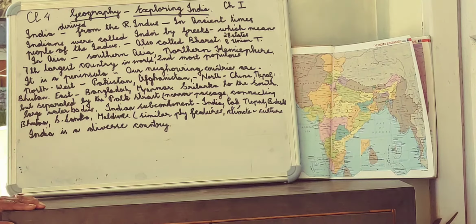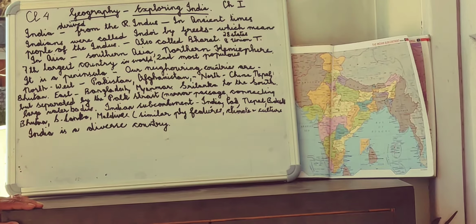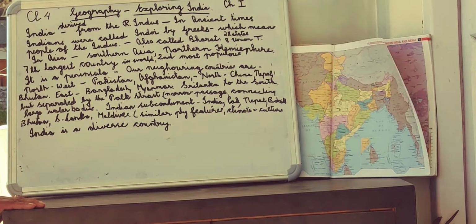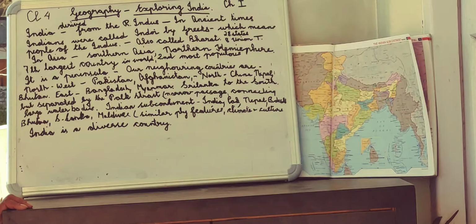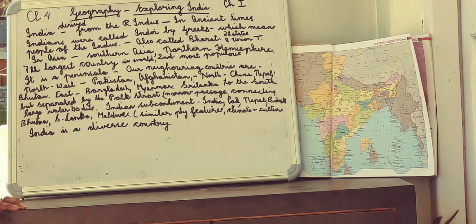The word India is derived from a river which flows in India called the river Indus. In ancient times, the Indians were called Indois by the Greeks, which means people of the Indus. You all know that India is also called Bharat and Hindustan.